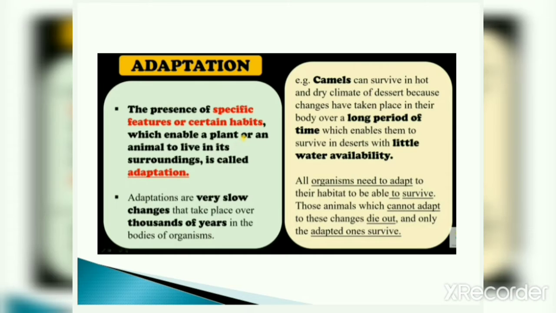For example, we can take camels. You know very well that camels can survive in hot and dry climate. Hot and dry climate is the climate of desert, and availability of very less water is there, so that also camels survive there. You know that a camel can store water in their body, right? So they can use that water for a long time.